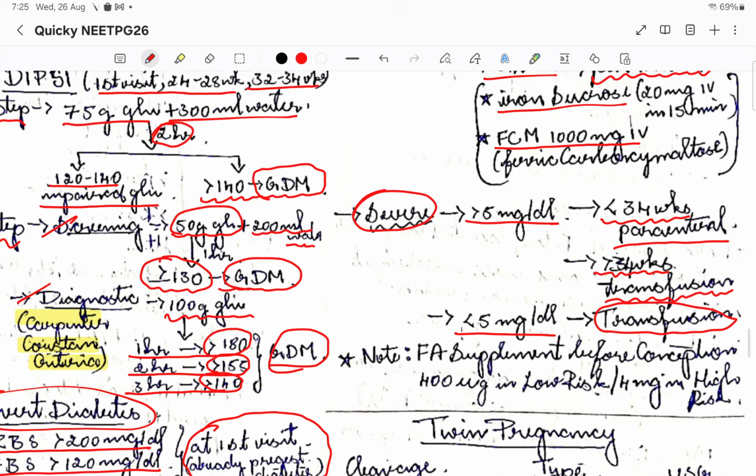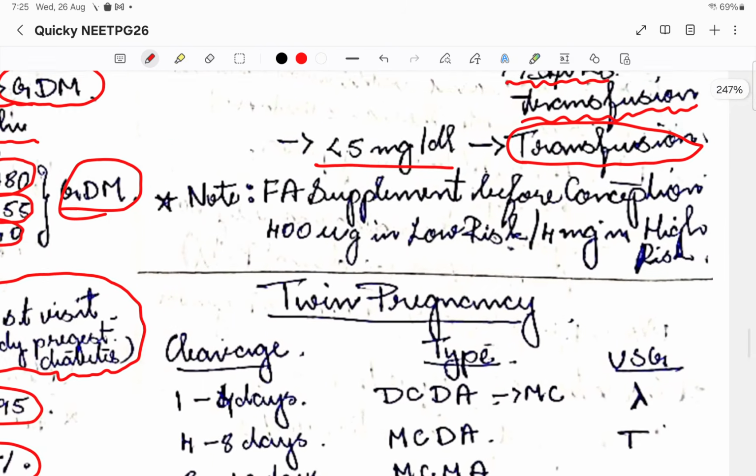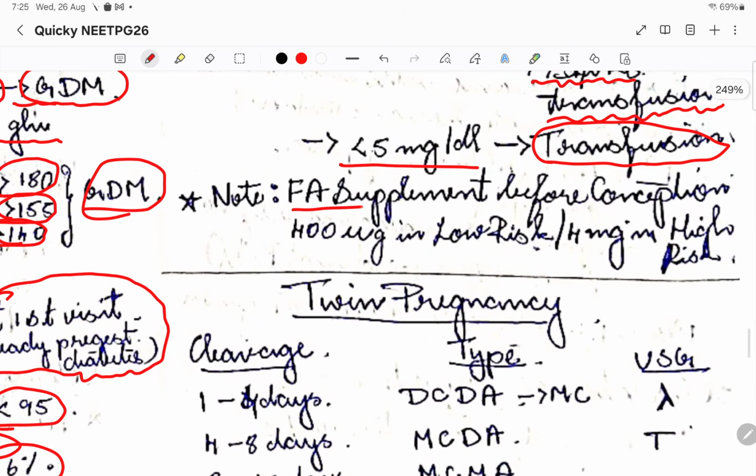So we are going to go directly for the parenteral route, or for transfusion, based on the gestational age. Okay, so please note that folic acid supplementation before conception will be 400 microgram in low risk cases, whereas in high risk cases we are going to go for a 4 mg dose. High risk cases mean if the patient is a long-term valproate user or a lithium user because of some psychiatric condition, or suppose she is a known case of status epilepticus, so she'll be on certain drugs.